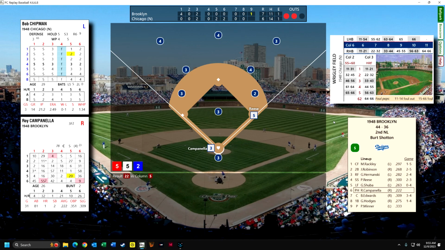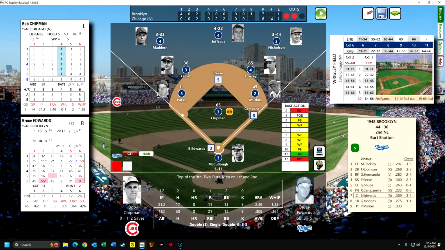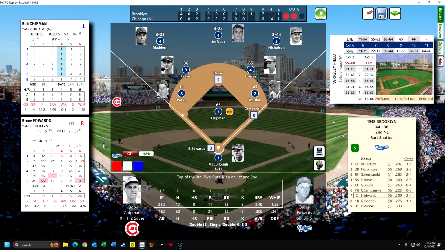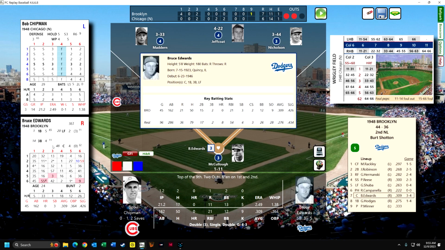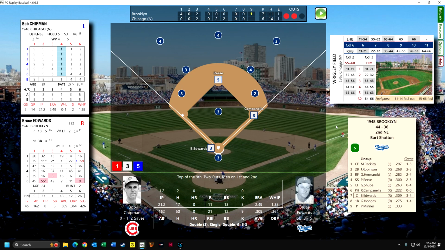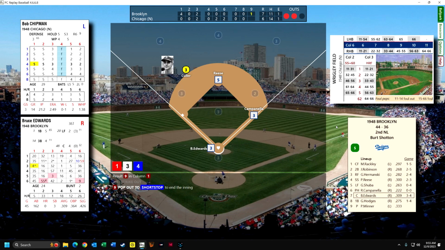Okay, Campanella's going to walk. So we still have something going. Now we've got Bruce Edwards up, but we could have a wild pitch here. Edwards is pretty good at not throwing a wild pitch. He doesn't throw a wild pitch. Bruce Edwards is playing as a catcher. You know, I could pinch hit. He hits .276 in real life, so we'll let him hit, but it's going to be a pop out to